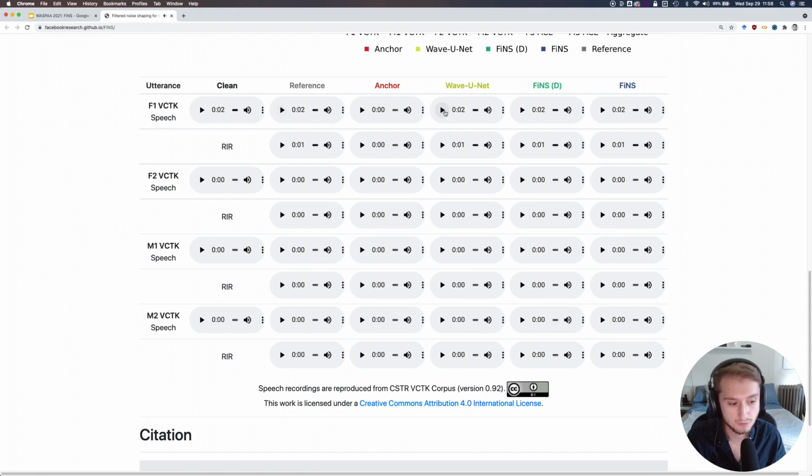Next, we'll hear the WaveUNet model's prediction of the room impulse response convolved with the original clean speech. And here you'll hear that there's kind of this robotic ringing sound in the decay.